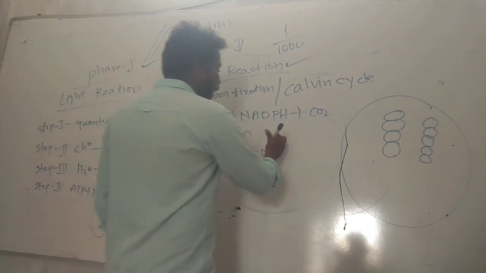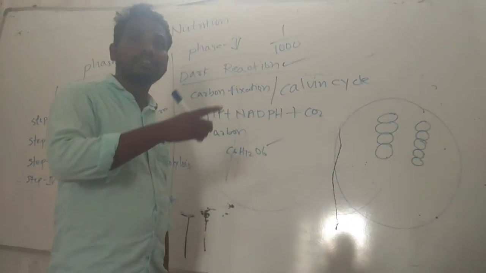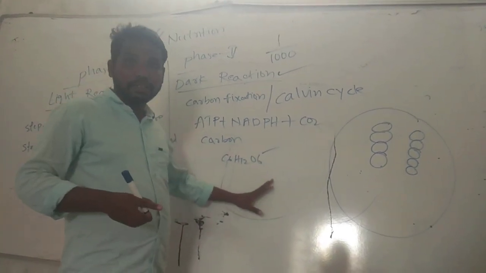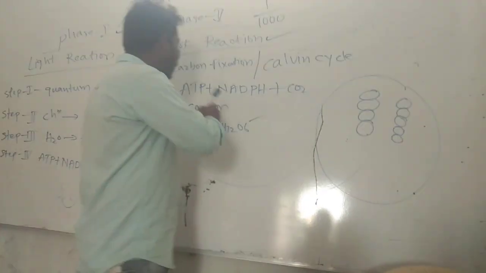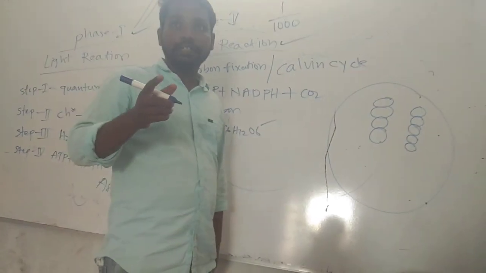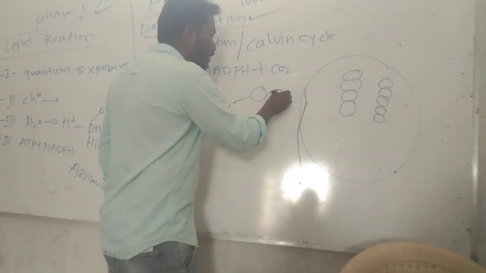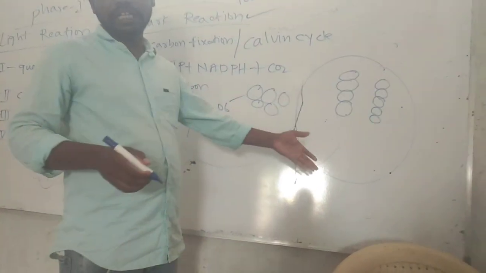It is one catabolic activity. I told you in the beginning of the class. Yes or no? Catabolism, anabolism. It is catabolism, one destructive process. The ATP and NADPH are broken down. They are getting destroyed. Yes or no? By using carbon dioxide, they are getting broken down.